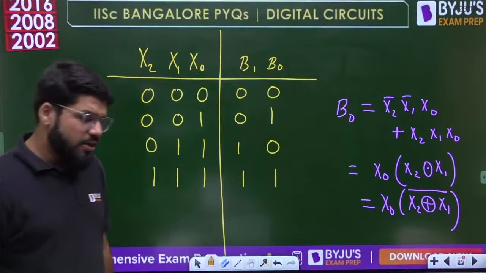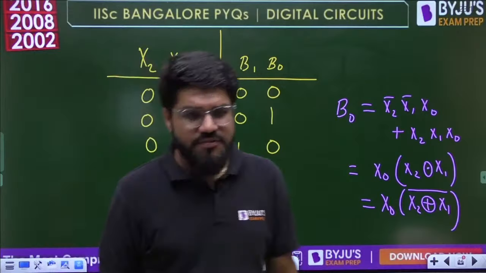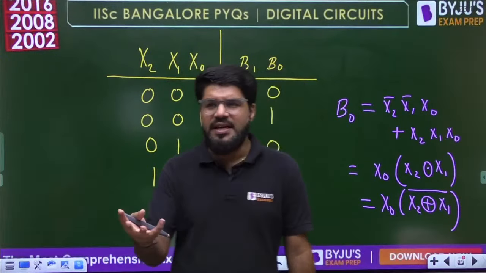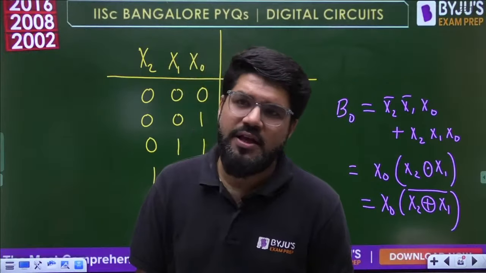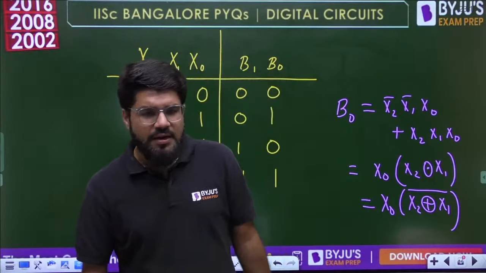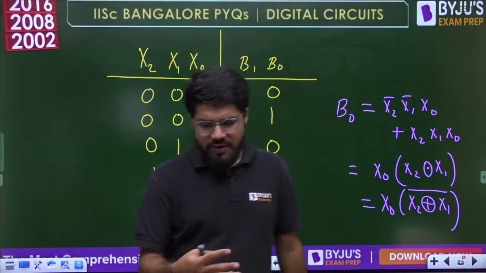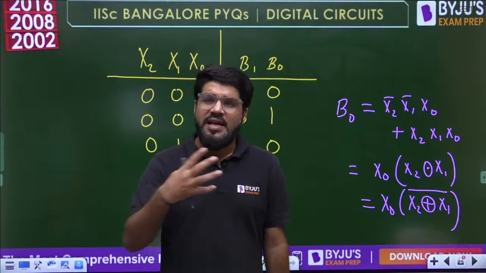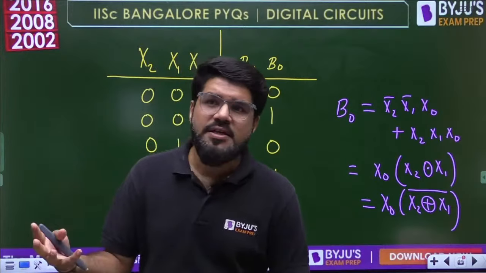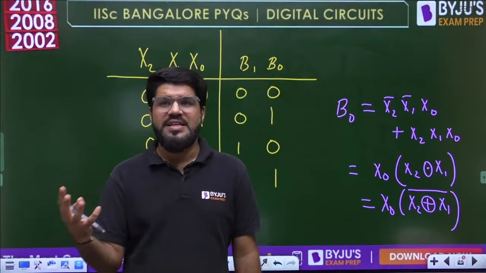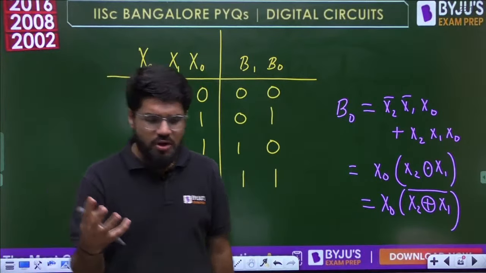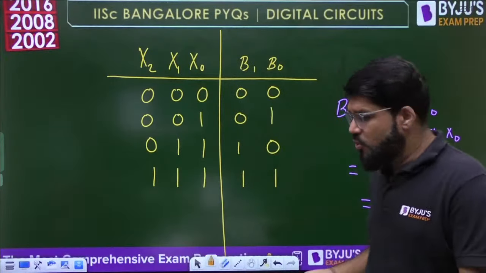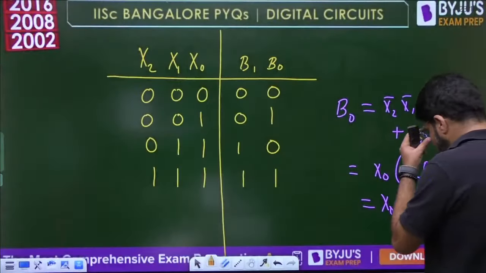So you are able to see that questions based on ADCs, whether it is flash type or successive approximation type, or some basics of ADC DAC like resolution and step size, are all important. Okay, I have covered number system questions, logic gates questions, Boolean algebra questions, K-maps questions, combinational circuit questions, sequential circuit questions, ADC and DAC questions, almost all of them. Time is 11:10, so it's more than 2 hours for the session. So now we can stop here.